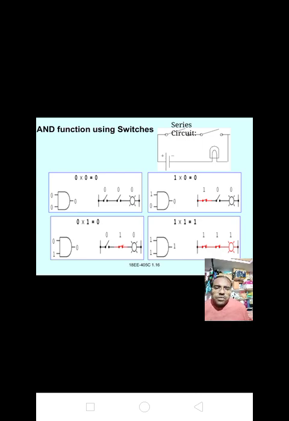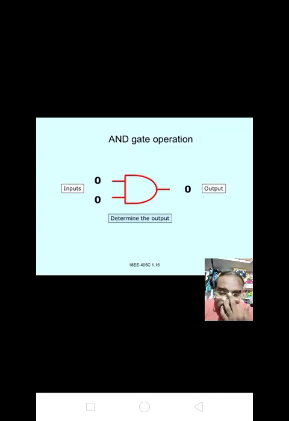Okay, completed. Next one, AND gate operation. If both the inputs are 0, output is y equal to 0 into 0 is equal to 0. Next, if one of the inputs is 0 and the other is 1, that is y equal to 0 into 1, that equal to 0. If one of the inputs is 1 and the other is 0, y equal to 1 into 0 equal to 0. If both the inputs are 1, output is y equal to 1.